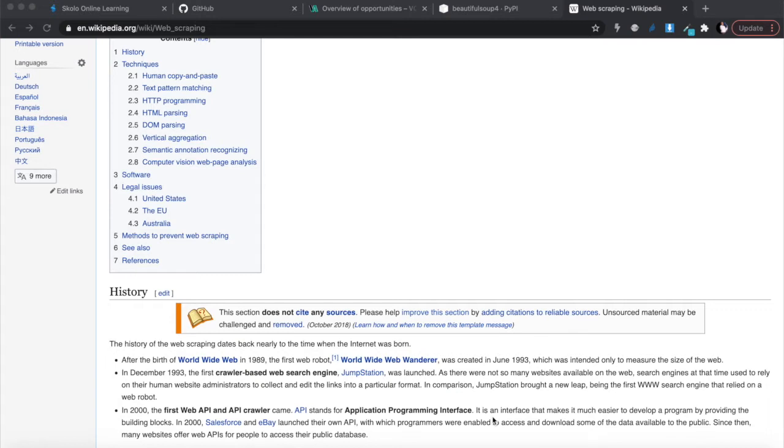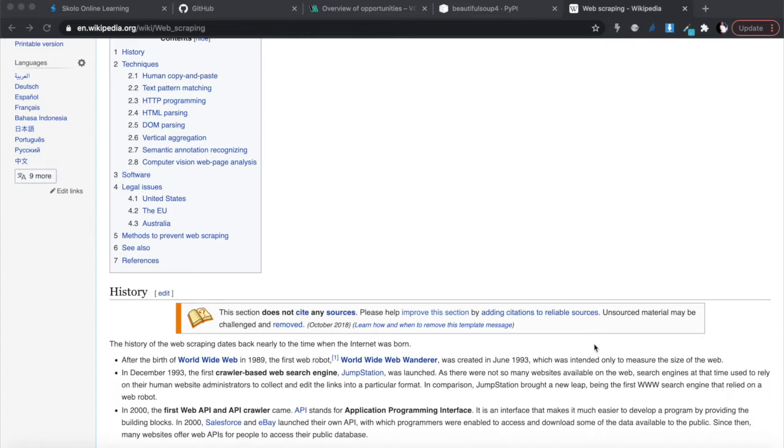Web scraping is actually one of the most useful skills you can have as a developer, and it's not as complicated as you think. You just have to have a structured approach to it. So today we're going to do a very simplistic example of web scraping, and I'm going to show you step by step typically how you approach such a project.